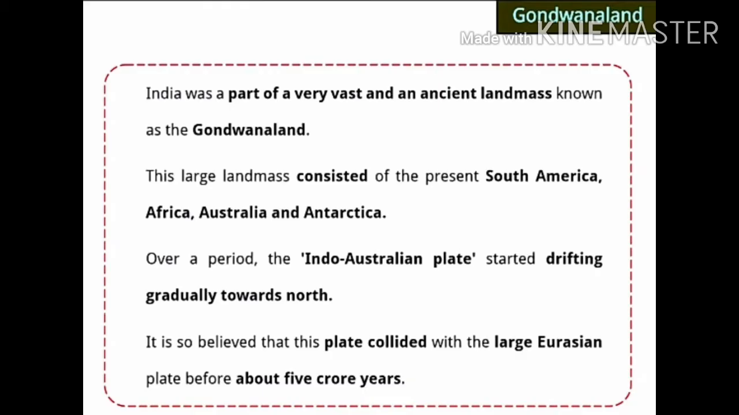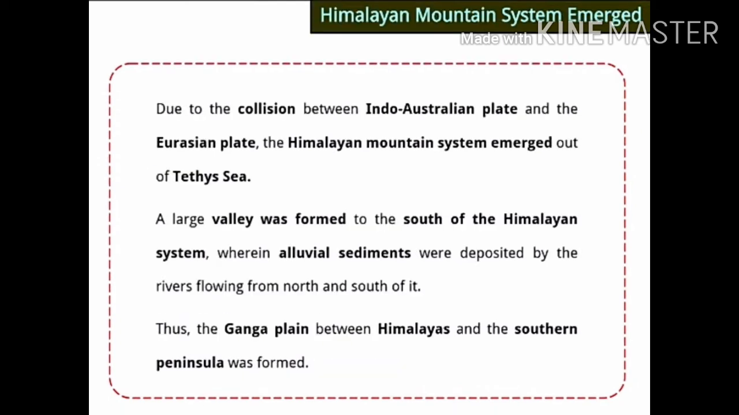Over a period, here over a period means not 1 hour, but millions of years, the Indo-Australian plate started drifting gradually, slowly towards north. It is believed that this plate collided with the large Eurasian plate about 5 crore years ago. Due to the collision between the Indo-Australian plate and the Eurasian plate, the Himalayan mountain system emerged out of Tethys Sea. Now see here, before this collision happened, when they came together, they pushed each other.